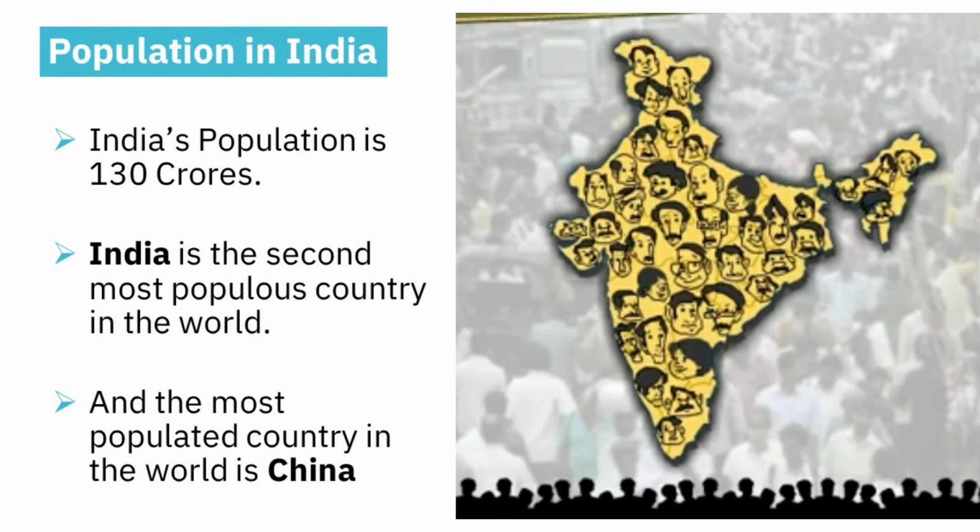Now we will see the population in India. This information is used in competitive exams also, that's why read carefully. India's population is 130 crores. India is the second most populated country in the world. The most populated country in the world is China. First place goes to China and second place goes to India. Top two populated countries in the world.